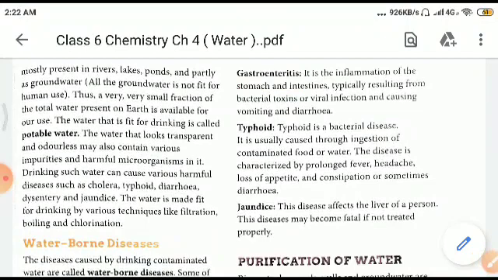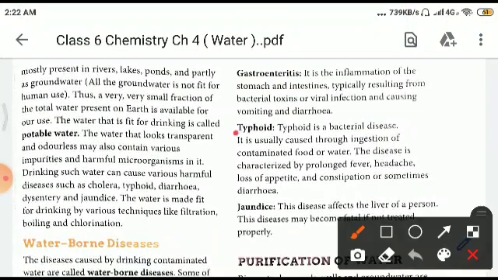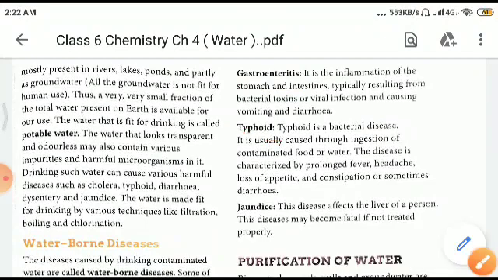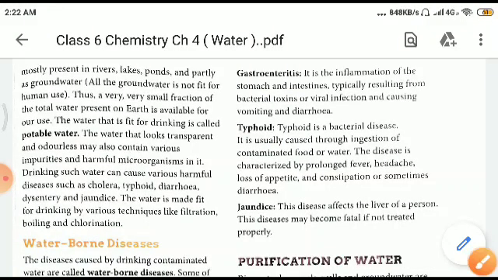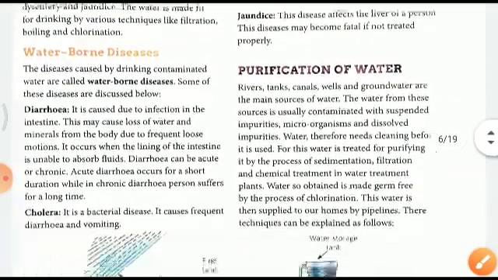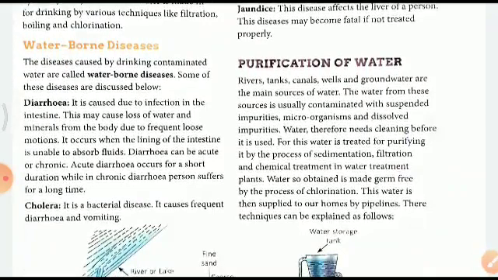Then there is typhoid, a very severe kind of disorder associated with high fever. It's also a bacterial disease, causing fever, headache, loss of appetite, also diarrhea. Then there is jaundice, in which a person becomes yellow. We have seen that it is a fatal disease if not treated properly.